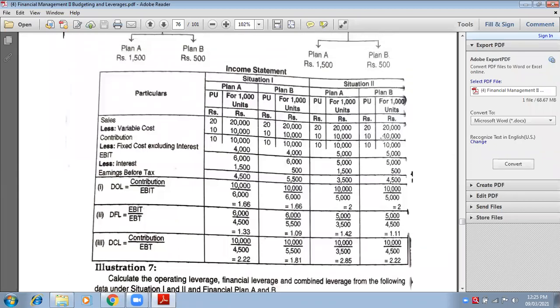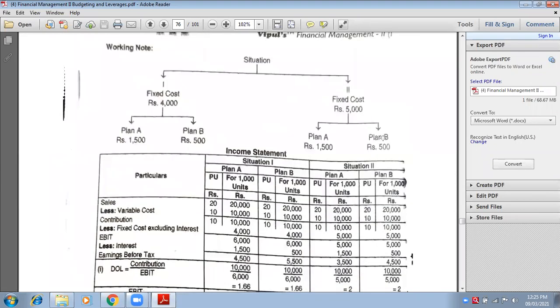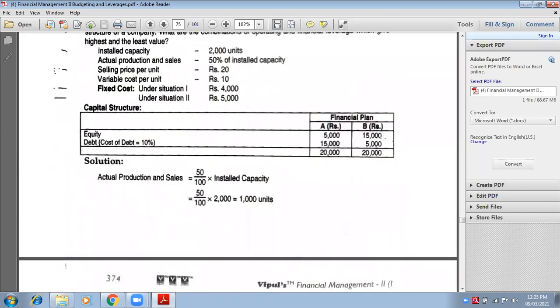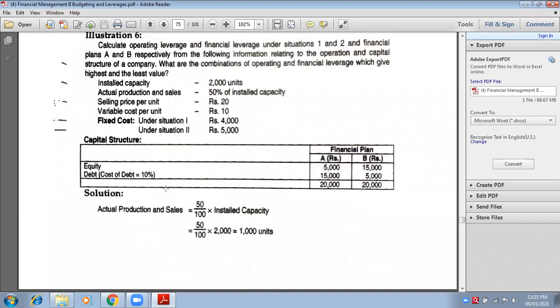Now interest. Now you have to be very careful, more careful than the point of the fixed cost. See, now debt. Interest means debt. Always remember, interest means debt. Now first, he is not talking about situation. Now he is talking about financial plans. Financial plan A, debt will be 15,000. Interest on debt will be 10%.